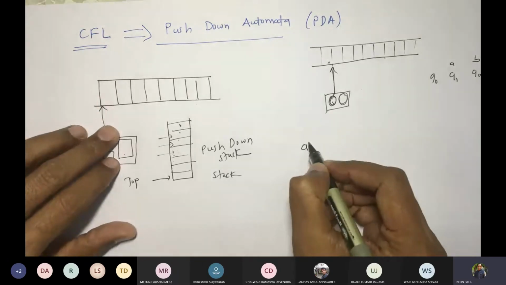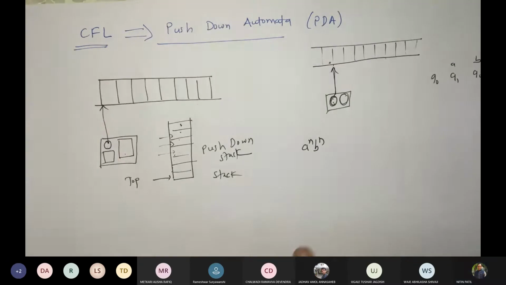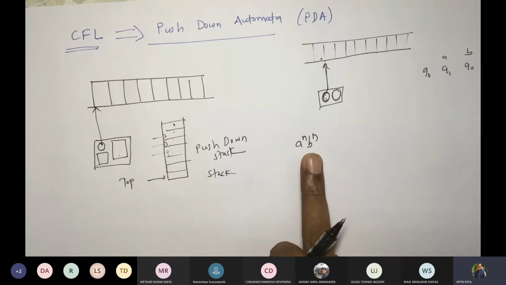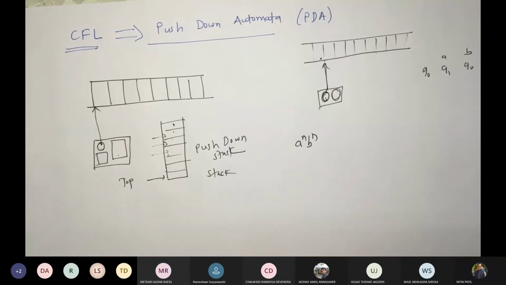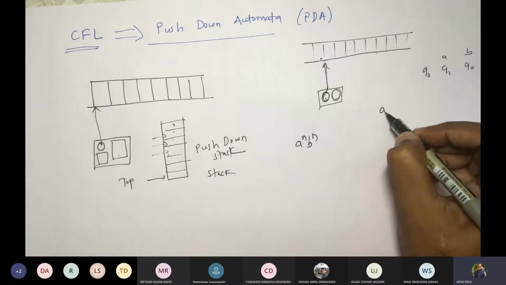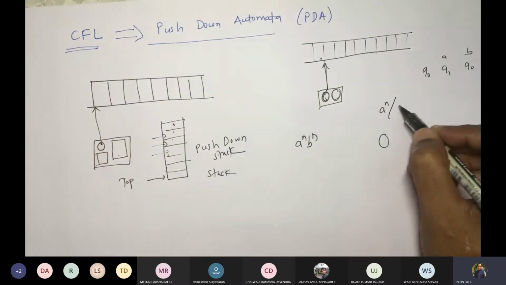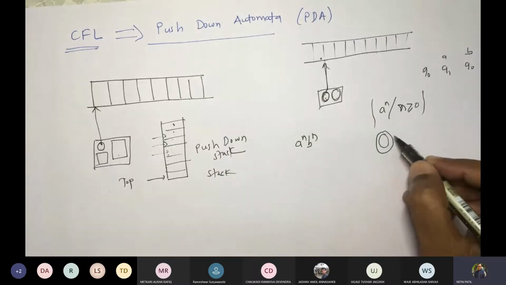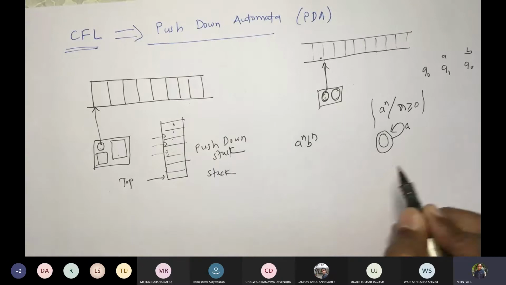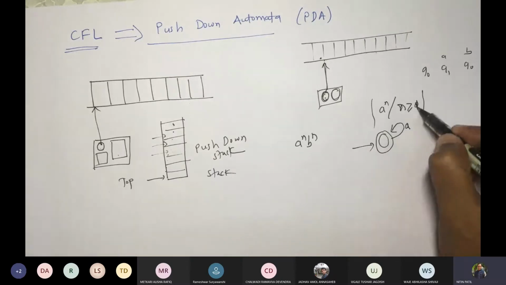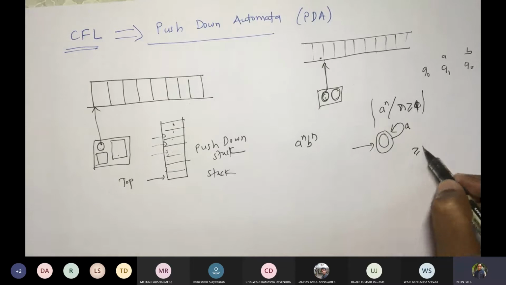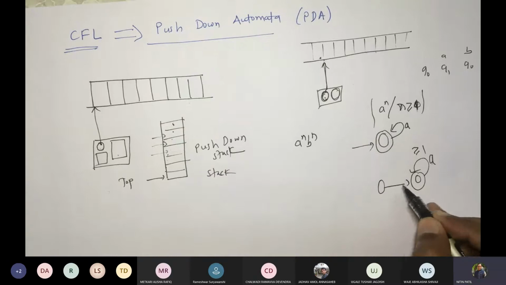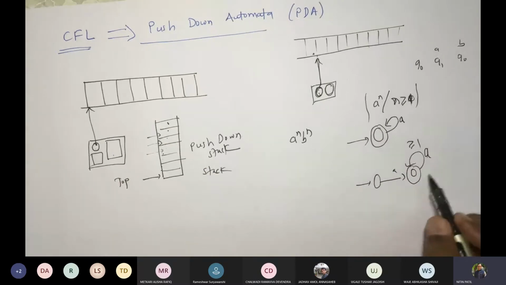Now, if I have to implement this for the language A raised to n, B raised to n, can you construct a finite automata for this? Suppose it is only A raised to n, with n greater than or equal to 0. How would that finite automata be? It will simply be like this: if it is 0, then this, and if it is greater than or equal to 1, then it will be like this, with A and this A. So it may take one A or multiple A's.